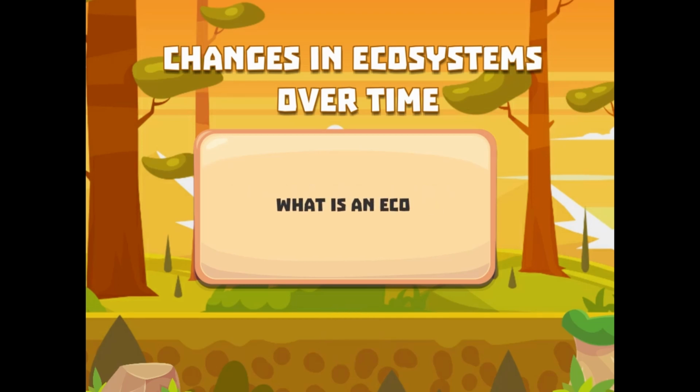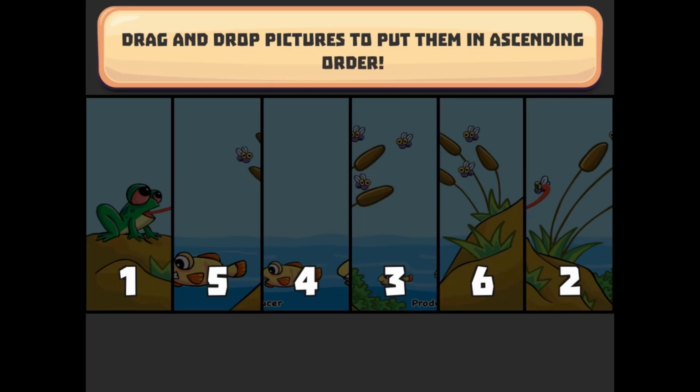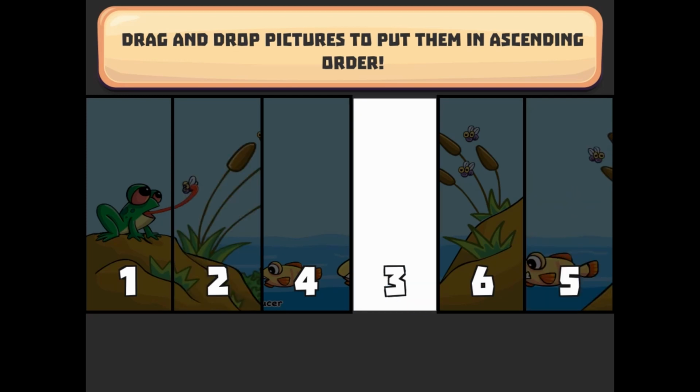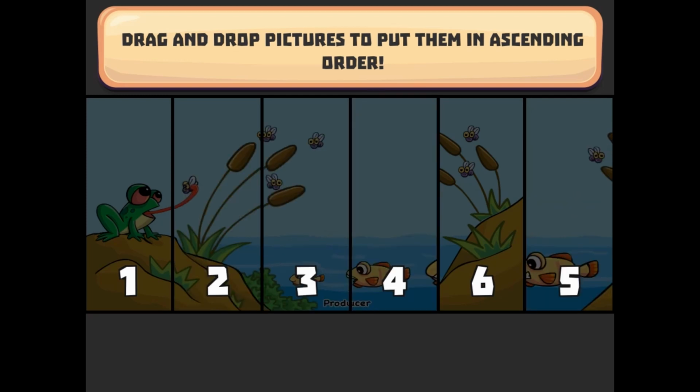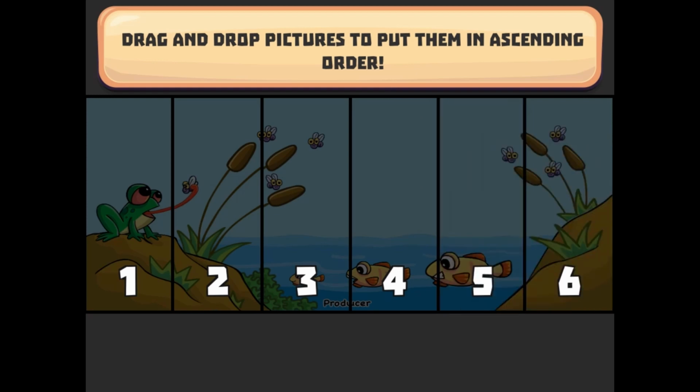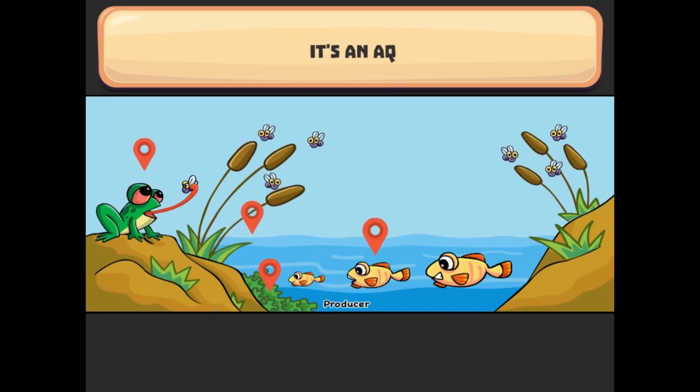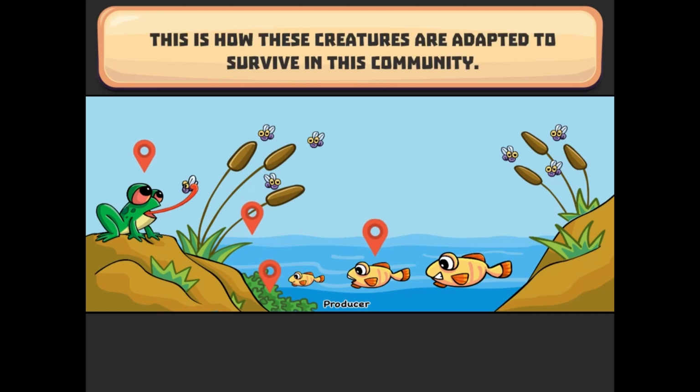Legends of Learning presents the Changes in Ecosystems Over Time game. This is a science game that makes learning about changes in ecosystems over time fun and easy to understand. In this informative, instructional game, you will go through interactive teaching and learning screens to learn about ecosystems.